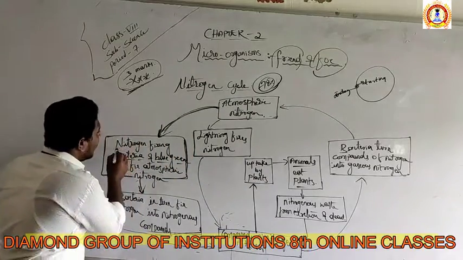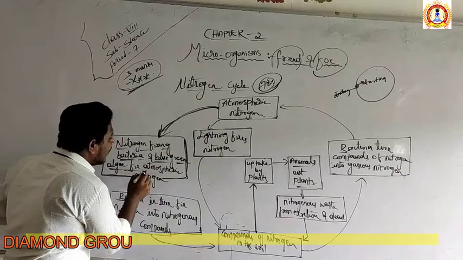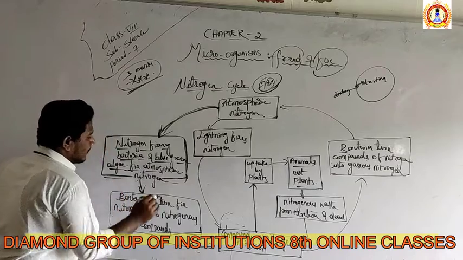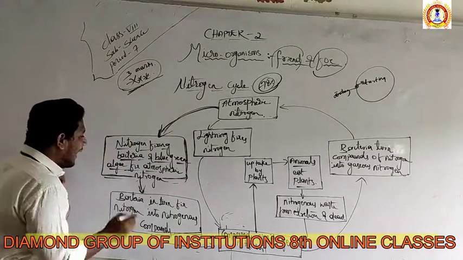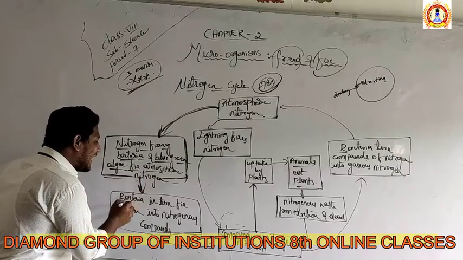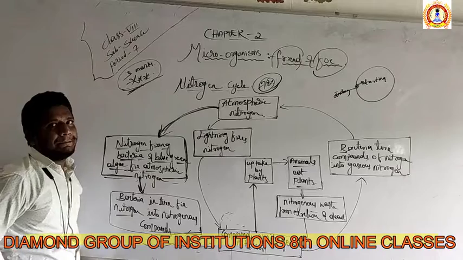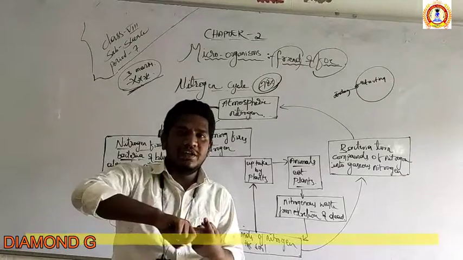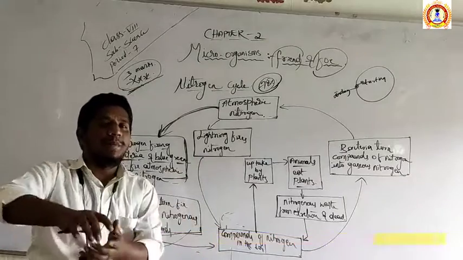The second process is nitrogen fixing bacteria. Blue green algae fix atmospheric nitrogen. So these blue green algae fix atmospheric nitrogen. And what will the bacteria do? Bacteria will turn the nitrogen into nitrogenous compounds. After nitrogen fixation, the bacteria will convert nitrogen into nitrogen compounds.